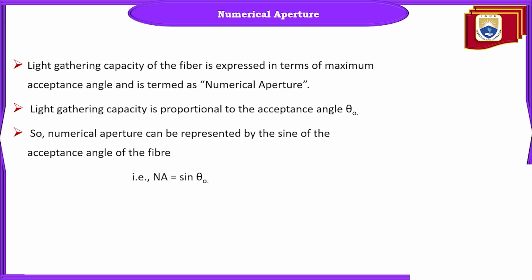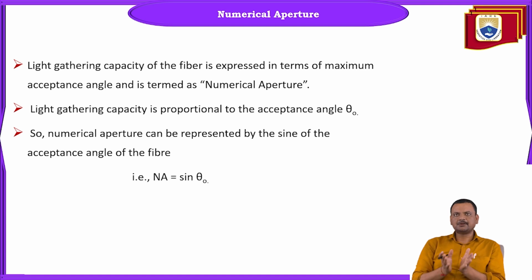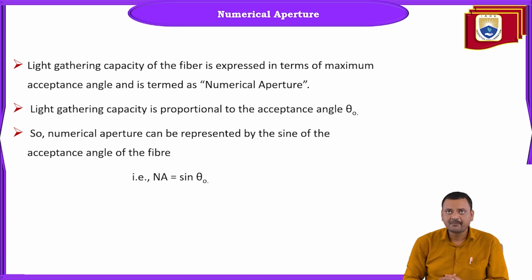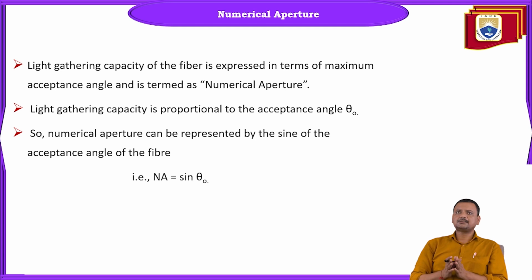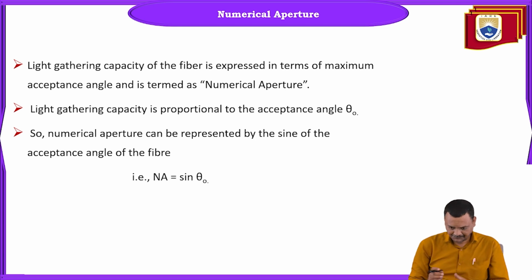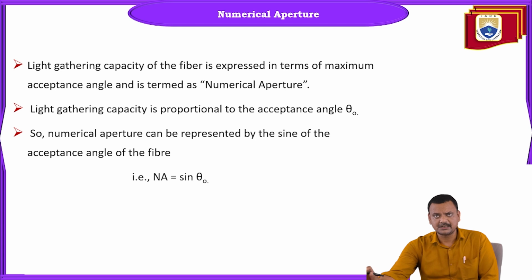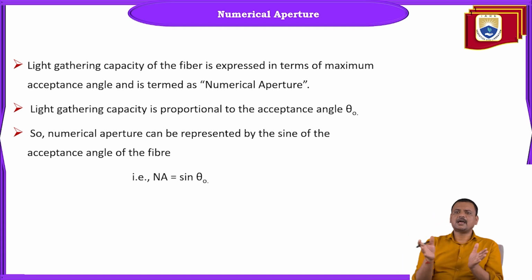Okay. So light gathering capacity. Now that you are able to understand what the acceptance angle and acceptance cone are, we will discuss numerical aperture. Numerical aperture is a very fundamental property associated with any optical fiber, and its literal meaning is light gathering capacity, meaning how much light the optical fiber cable can allow by itself without any disturbance.